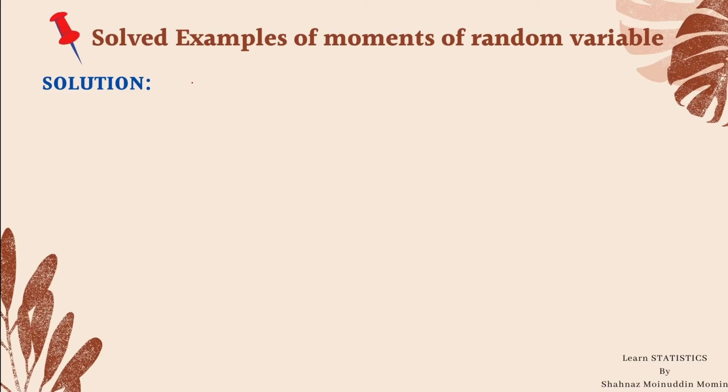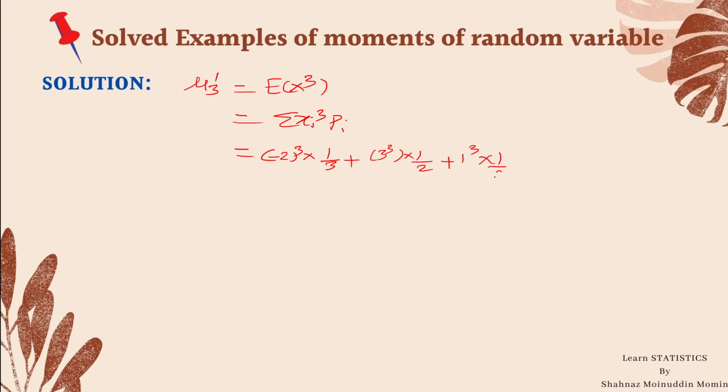Now let us calculate the third raw moment about origin, mu 3 dash, which is equal to the expected value of x cube, and it is summation xi cube into pi, equal to minus 2 cube into 1 by 3 plus 3 cube into 1 upon 2 plus 1 cube into 1 by 6, which is equal to minus 8 by 3 plus 9 by 2 plus 1 upon 6.